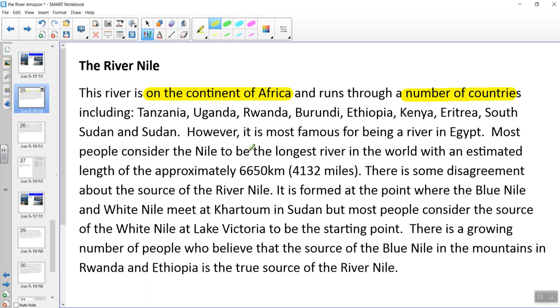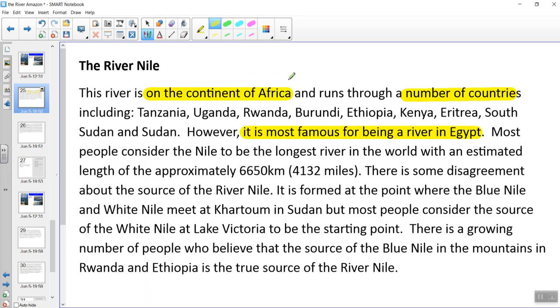It runs through a number of countries, including quite a few countries here, including Tanzania, Uganda, Rwanda, Burundi, Ethiopia, Kenya, Eritrea, South Sudan, and Sudan. However, it's most famous for being a river in Egypt. Now, I've highlighted that bit because that's the thing that most people know about the Nile. If you were writing about the Amazon, you might say it's most famous for being the river that runs through the Amazon rainforest.